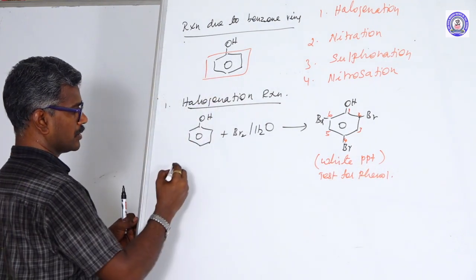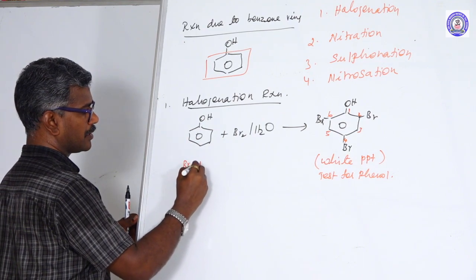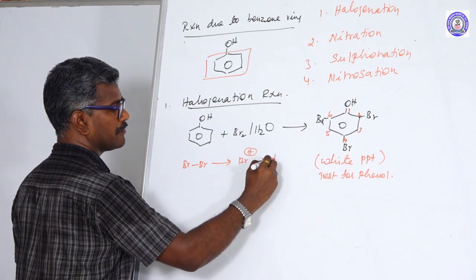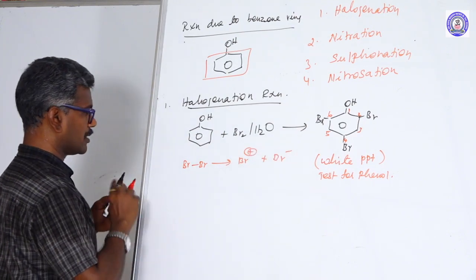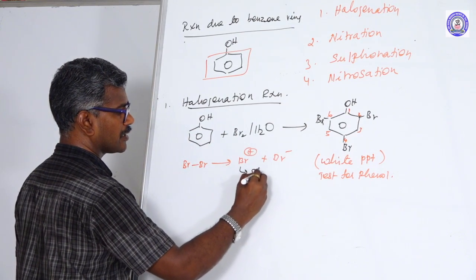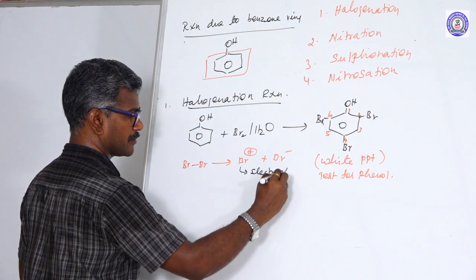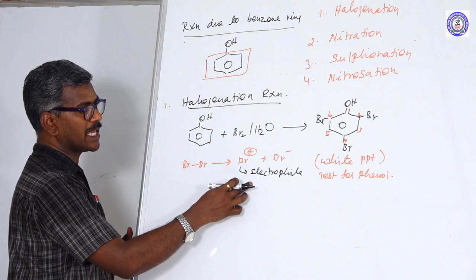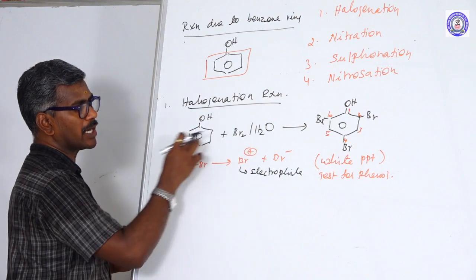Removal of the water molecule. Here Br+ and Br- can be produced. Br+ acts as an electrophile. An electrophile is an electron deficient species that is able to attack the ortho and the para positions.